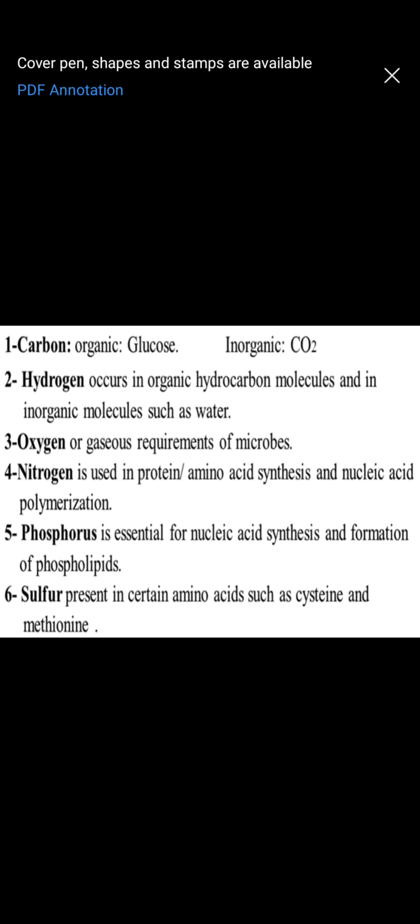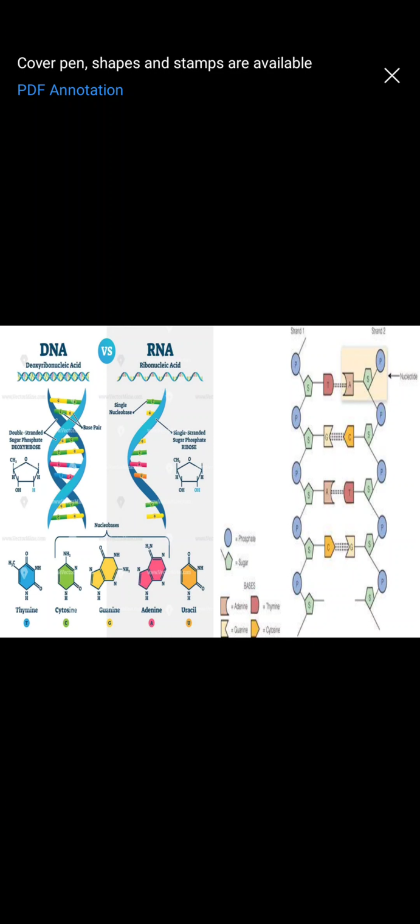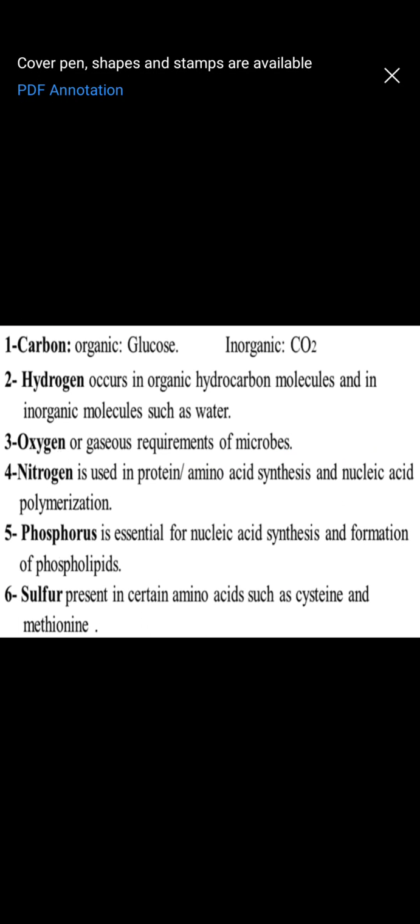Coming to the next component, oxygen. Oxygen is another major component for respiration. Organisms respire continuously, and every time they respire, oxygen is required. All the aerobic organisms require oxygen. So that is the main thing. Apart from that, the DNA or RNA structure is made up of a sugar phosphate backbone and nitrogenous bases. The sugar is made up of 5 carbon atoms and also an oxygen atom is involved there. So apart from respiration, oxygen is also required in the formation of DNA and RNA.